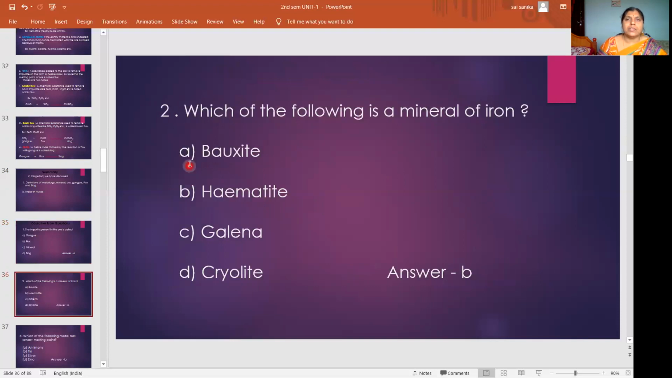The next: which of the following is a mineral of iron? This is somewhat tough, so you have to remember. Bauxite, hematite, galena, cryolite. You got it just now: hematite is an ore of iron. You studied it. So the answer is B.